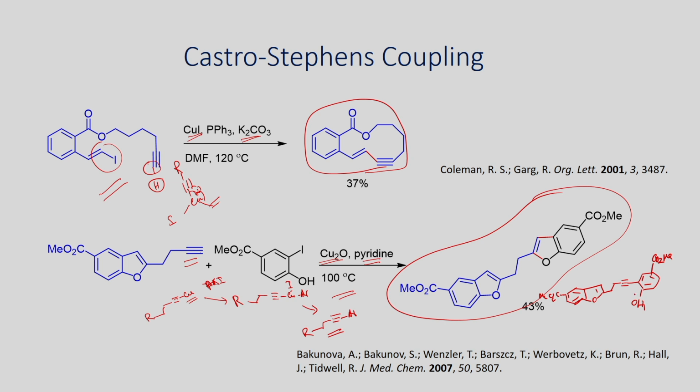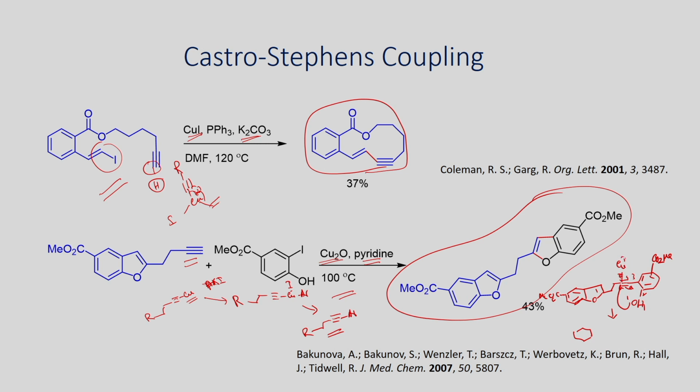Once you form this one, under these conditions it undergoes intramolecular cyclization. So, copper here can also make chelation.